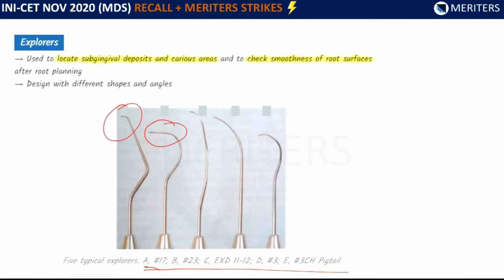This is number 23. These two images were asked in the exam. You may expect the other images as well, because you should see the other options. This one is the pigtail, which is mentioned in the options. You should be able to identify this also, and differentiate between all these. And also you should know the functions. What is the use of the explorer? It is used to locate subgingival deposits and carious areas and to check the smoothness of the root surface, and it is designed with different shapes and angles.